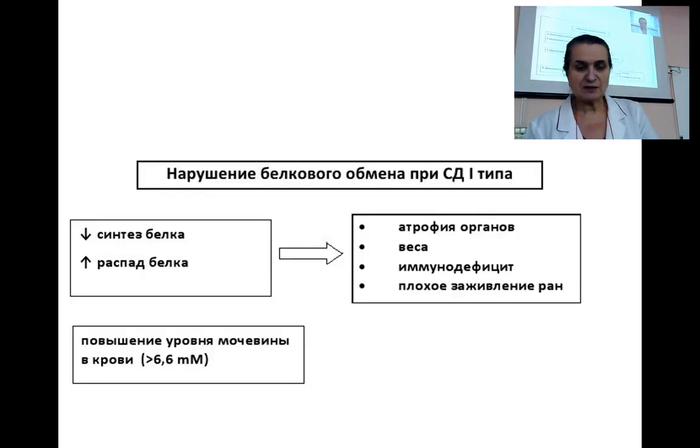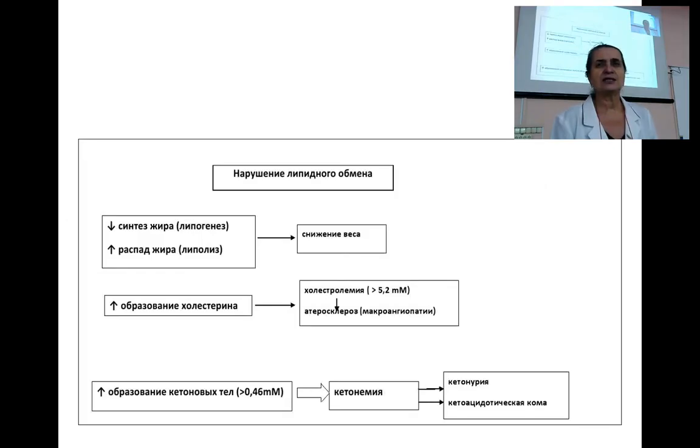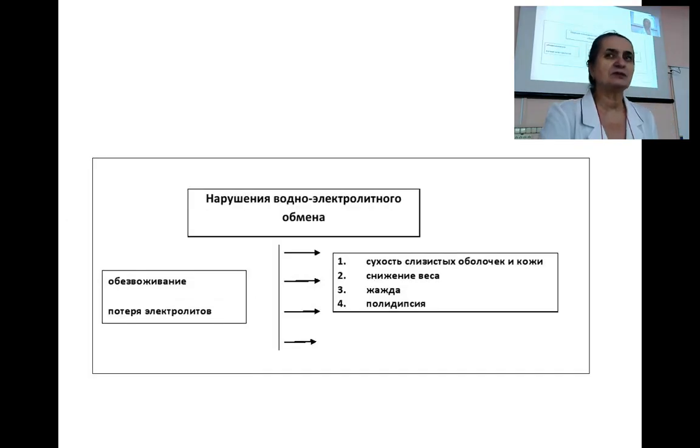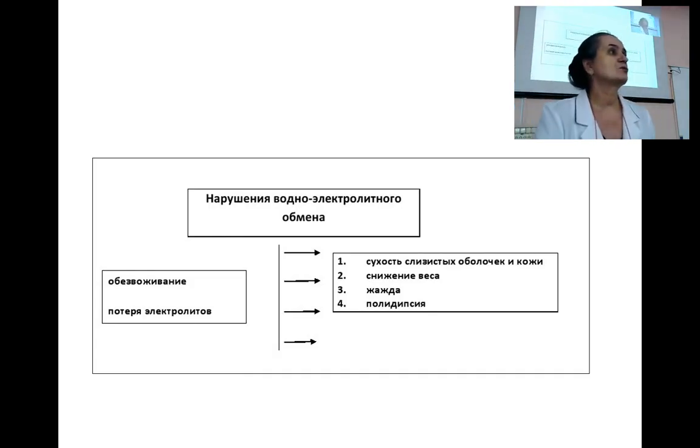Ketoacidosis emerges as a significant complication of diabetes, marked by disturbances in lipid metabolism and elevated glucose levels. This condition may often be misinterpreted as hypoglycemia, which leads to critical errors in management. Dehydration and electrolyte imbalances are frequent in diabetic patients due to insulin deficiency, manifesting in symptoms such as dry skin, excessive thirst, and an increased frequency of urination.